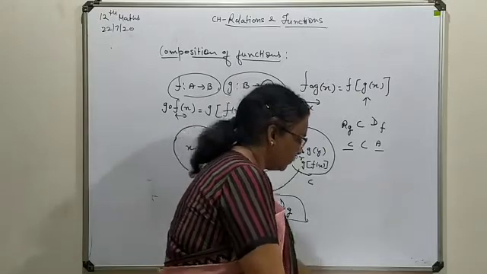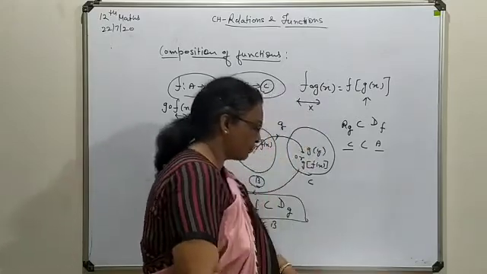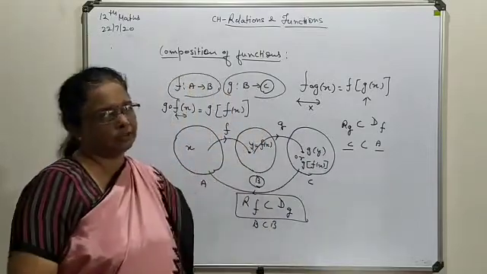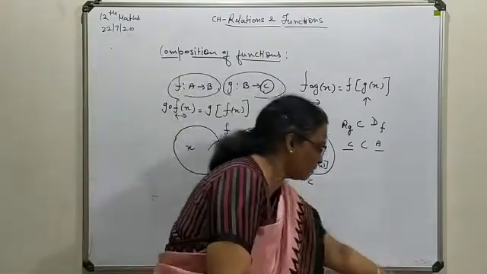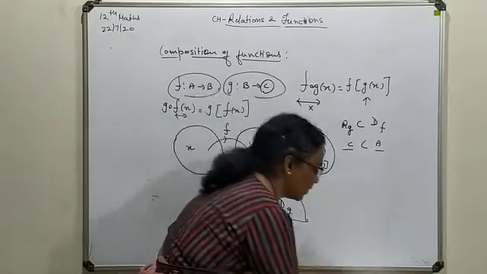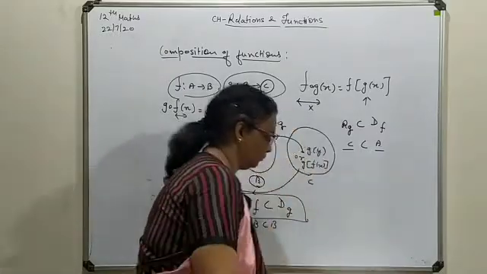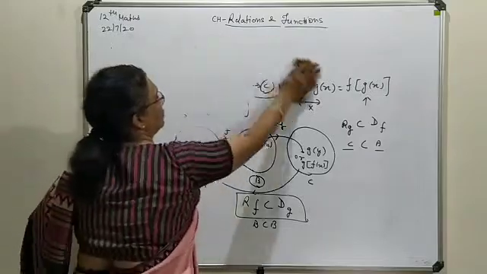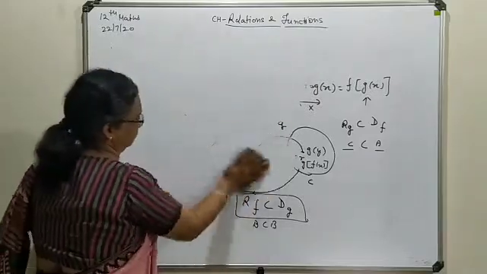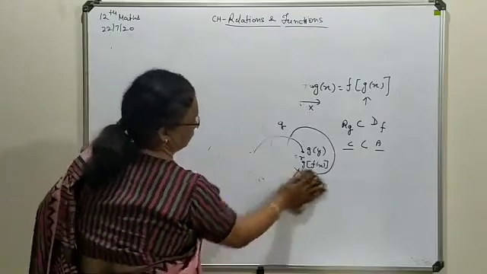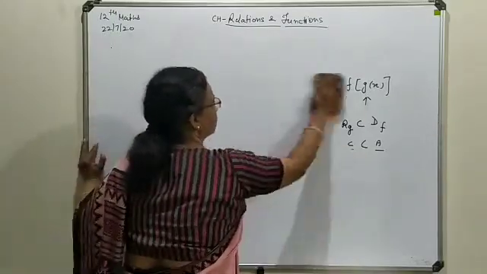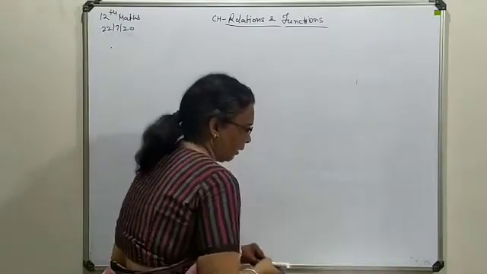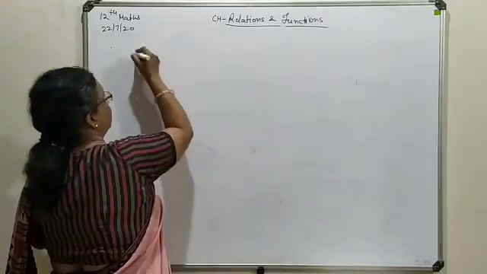Exercise 1.3. First we are going to attend the first question, in which direct solutions are available. Only composition forms we have to write. So first we try to understand what your question is. Here, your two functions are given.